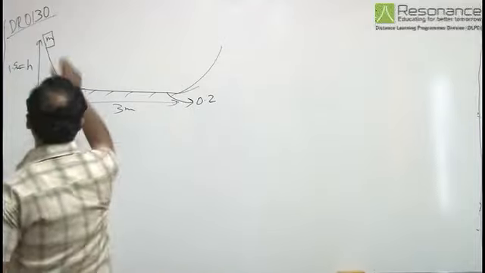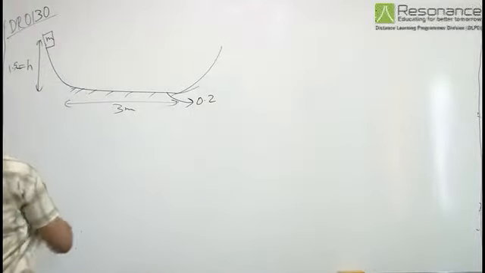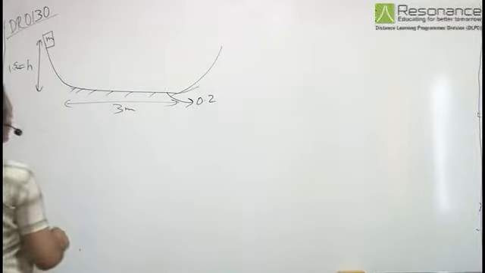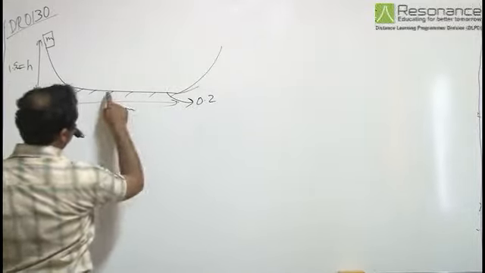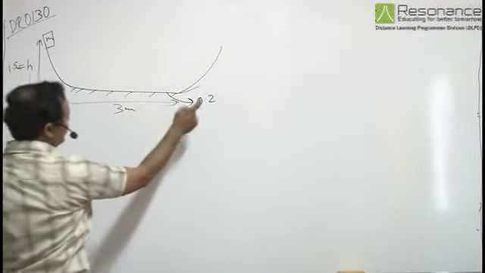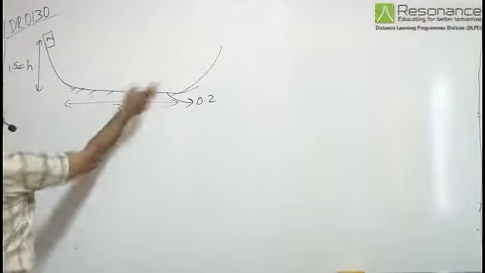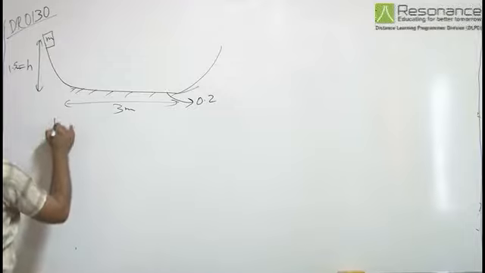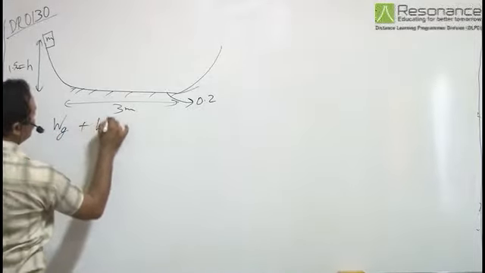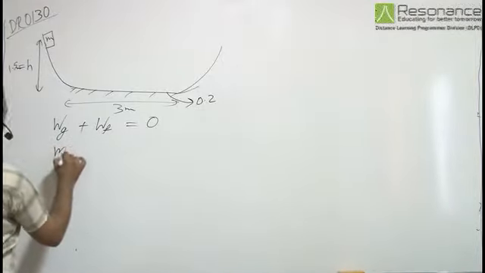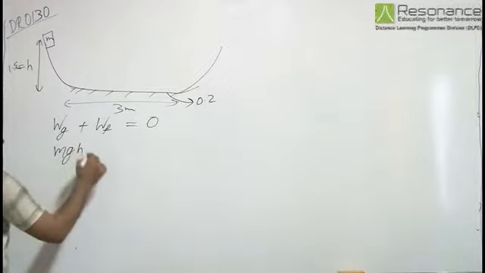So when the particle is released from a height 1.5 meter, the work done by gravity gives some kinetic energy to it. When it moves on flat portion on the surface having friction, it loses part of its kinetic energy, and ultimately when it stops, its kinetic energy is zero. That means work done by gravity plus work done by friction is equal to change in kinetic energy, that is zero. Work done by gravity is mgh.